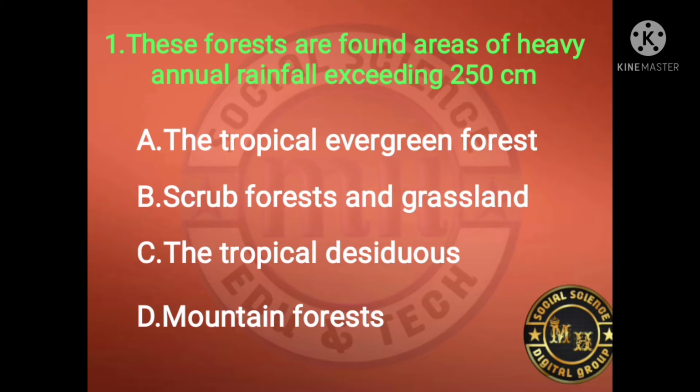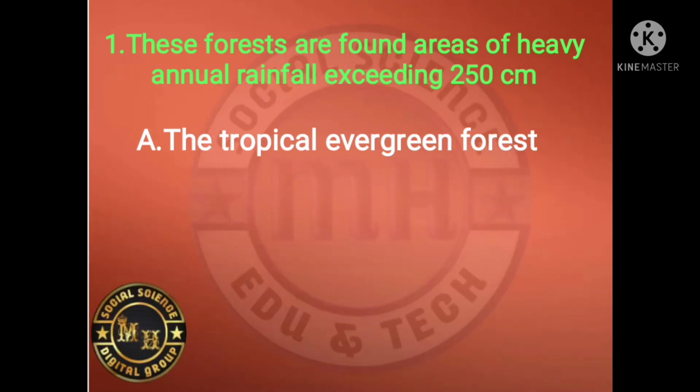Which one is the right answer? Option C, tropical evergreen forest. The right answer is tropical evergreen forest.